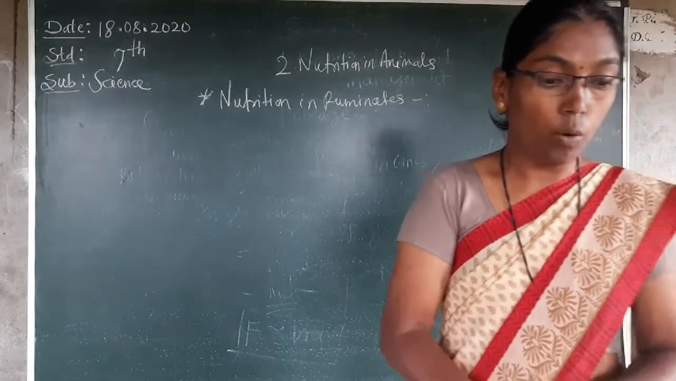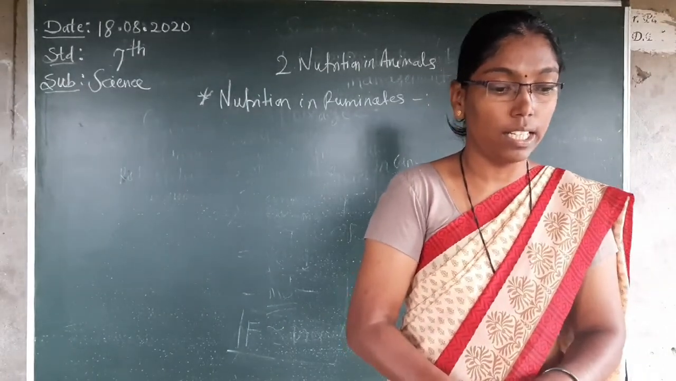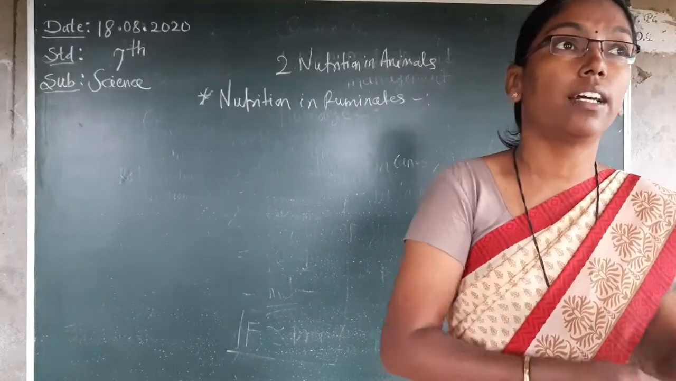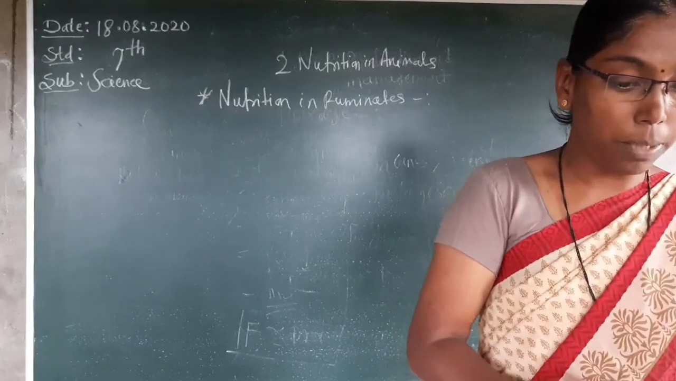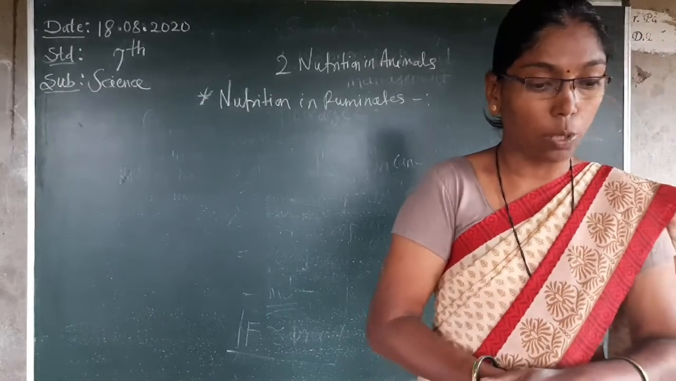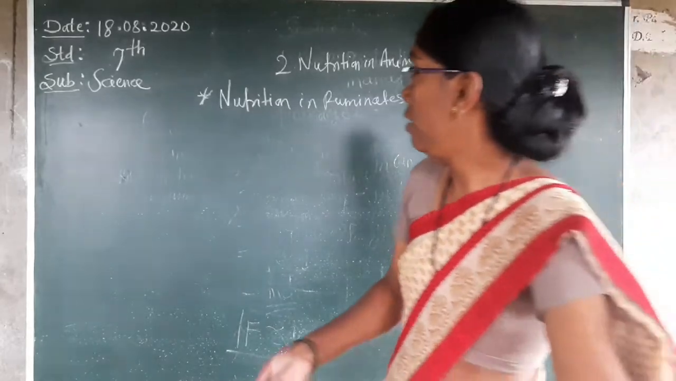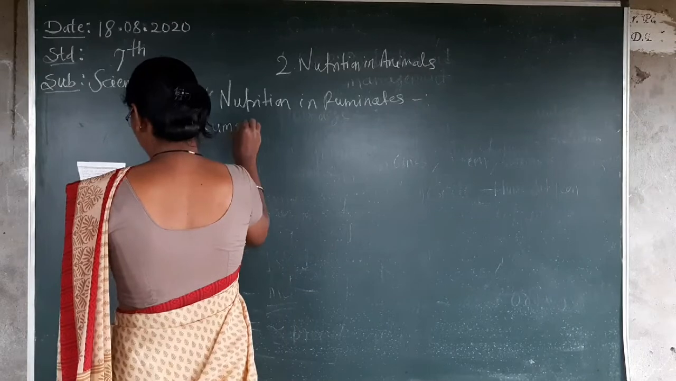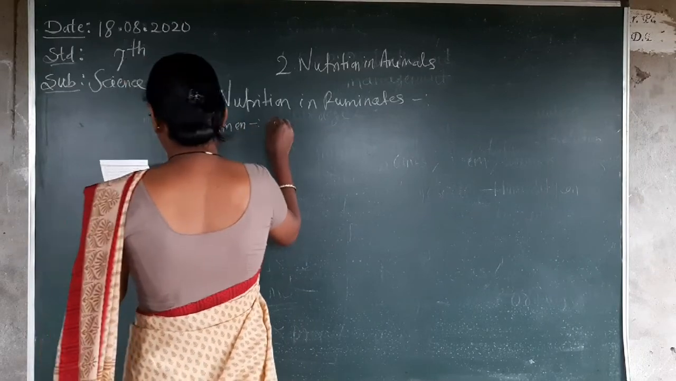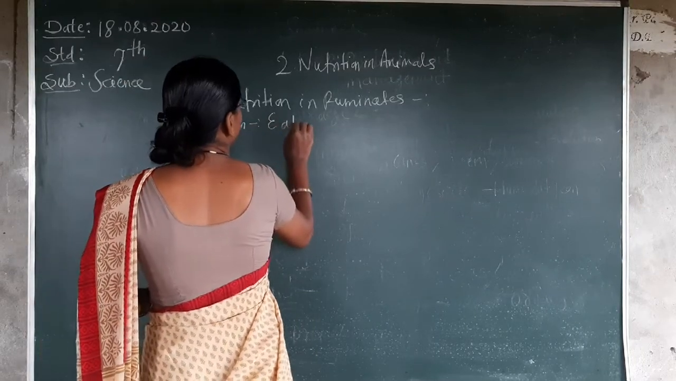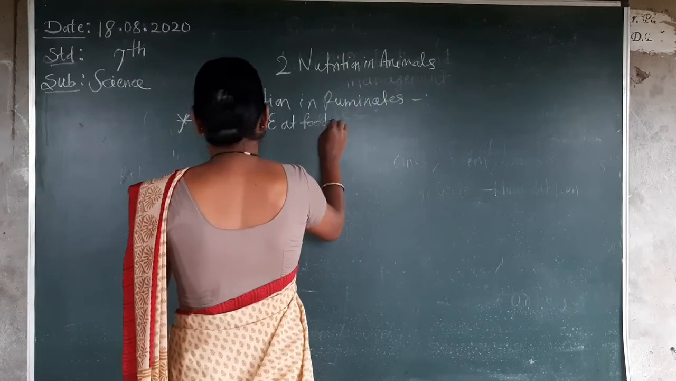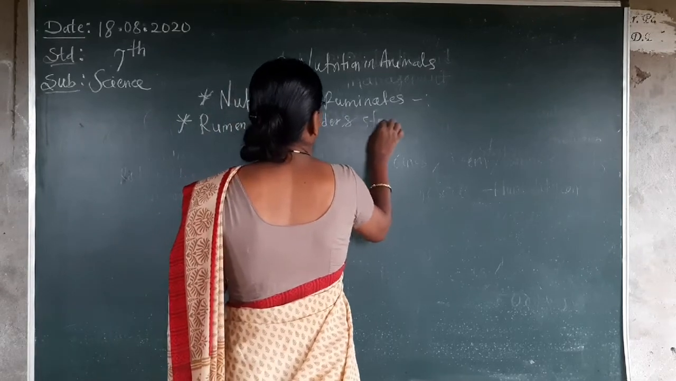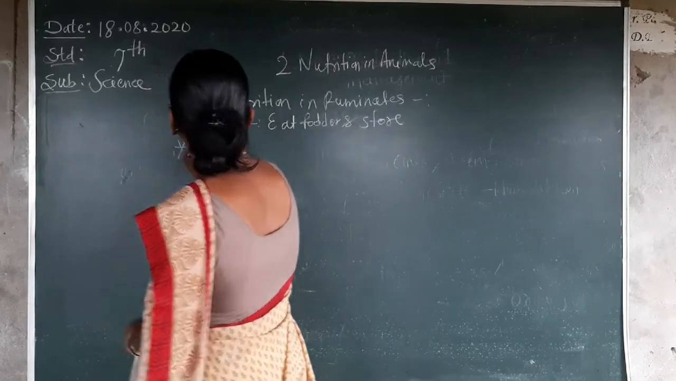First, cow and buffalo chew continuously. It means they ruminate. They chew that food again and again. This is called rumination. The animal eats the fodder and stores it in the part of the stomach called the rumen. I will write here first: rumen. Eat fodder and store. It is called the rumen.